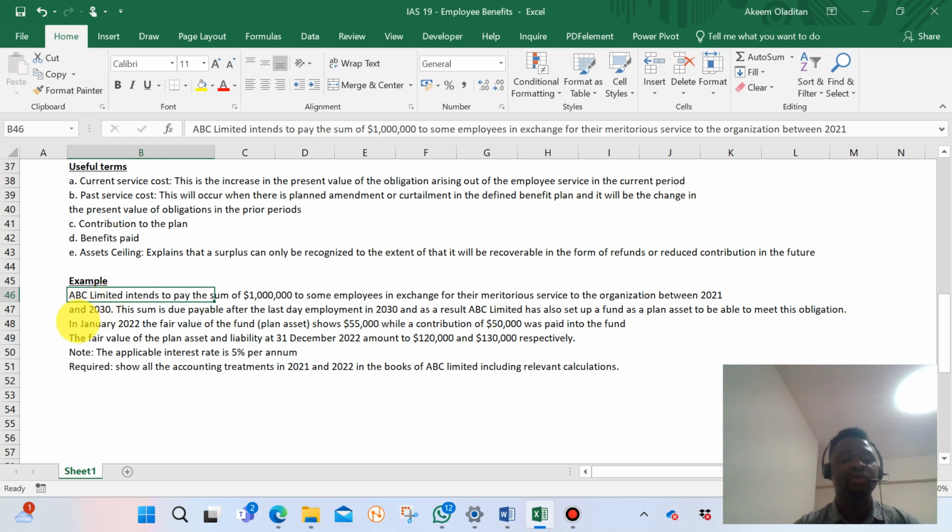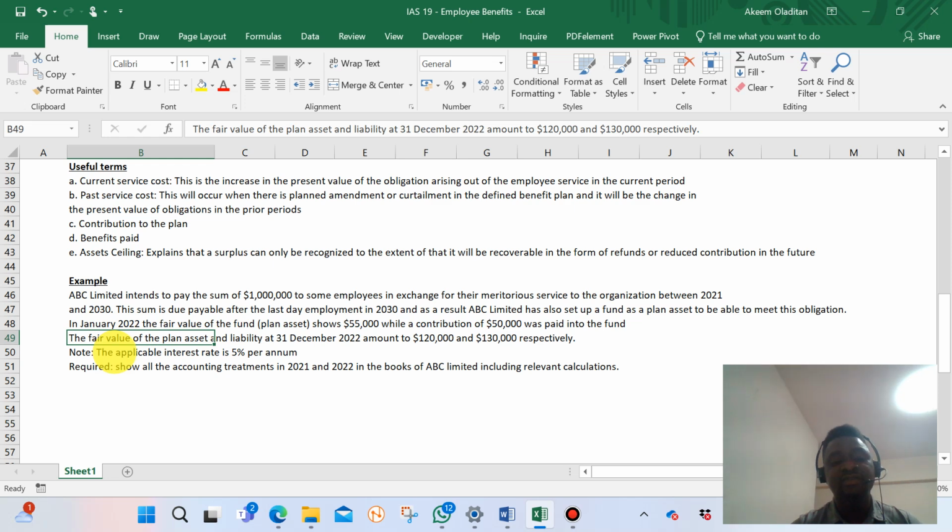So in January 2022, the fair value of the fund, the plan asset, shows $55,000, while a contribution of $50,000 was paid into the fund. So this is the fair valuation of the plan assets that I was talking about. The contribution that was paid is the additional fund that the organization set aside to be added to the fund, which is $50,000. The fair value of the plan assets and liability in January 2022 is the opening fair value of plan assets.